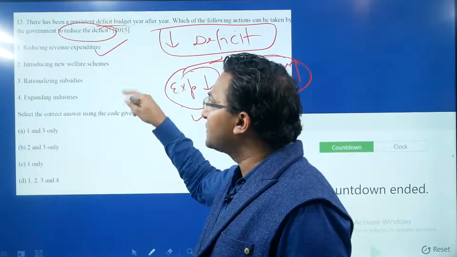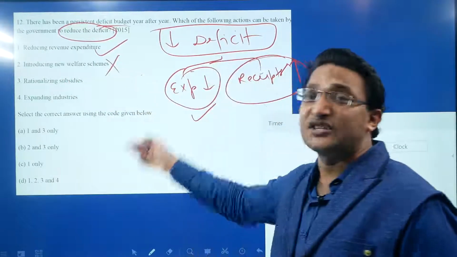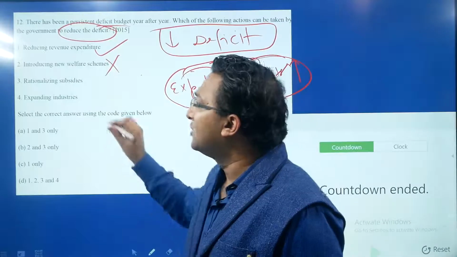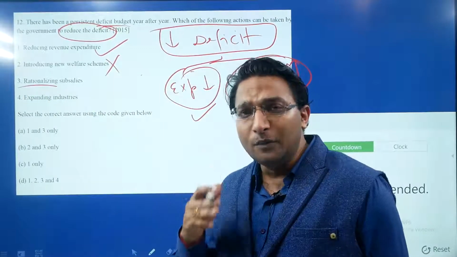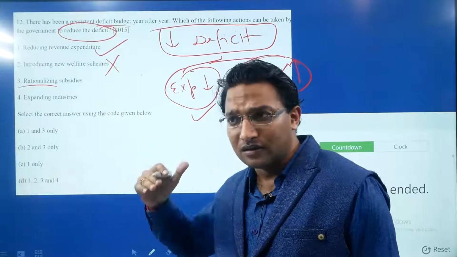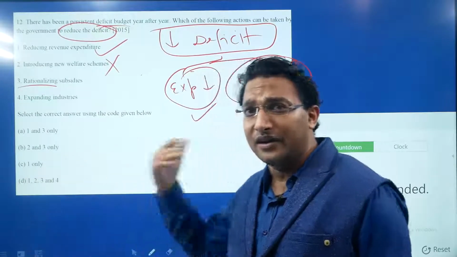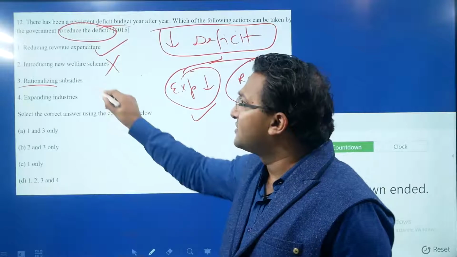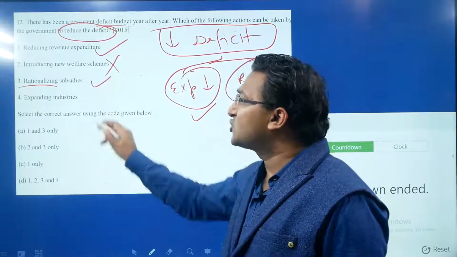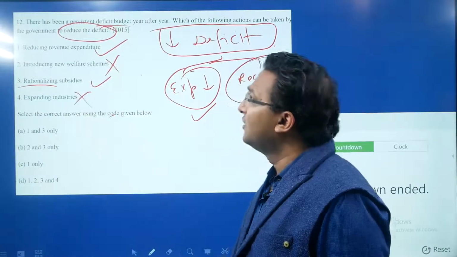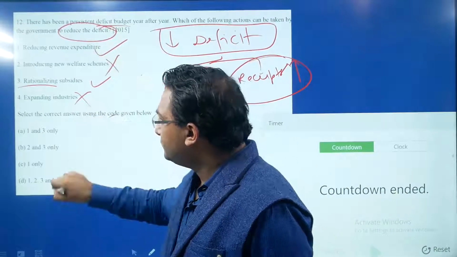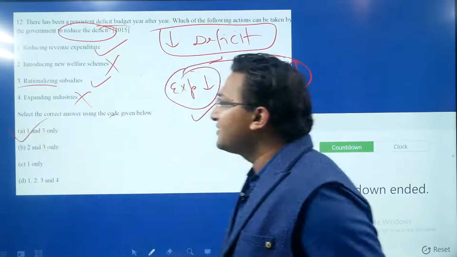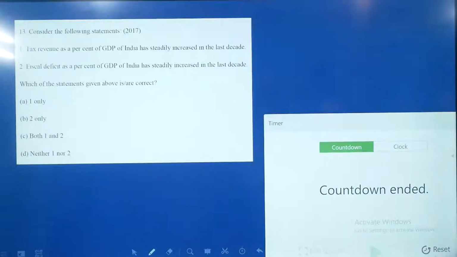Introducing new welfare schemes, no, because this will increase the expenditure, not reduce the expenditure. Rationalizing subsidies, yes. Rationalization means eliminating unnecessary subsidies, targeted use of the subsidies. Yes, this is correct. Expanding industries, this has nothing to do with the fiscal deficit. So the answer is option 1 and 3, that is option A. Next question.